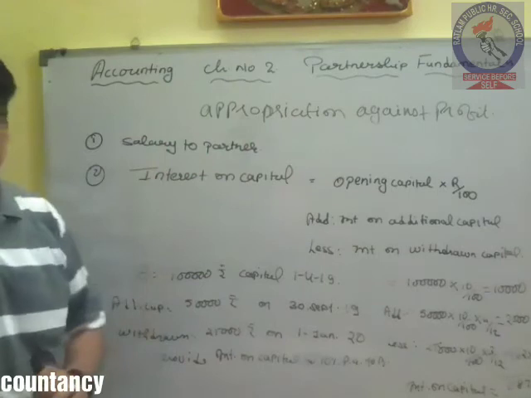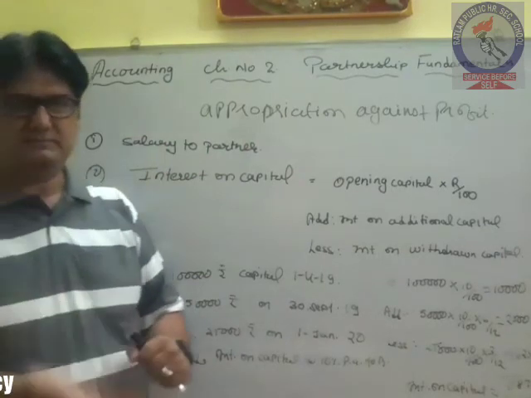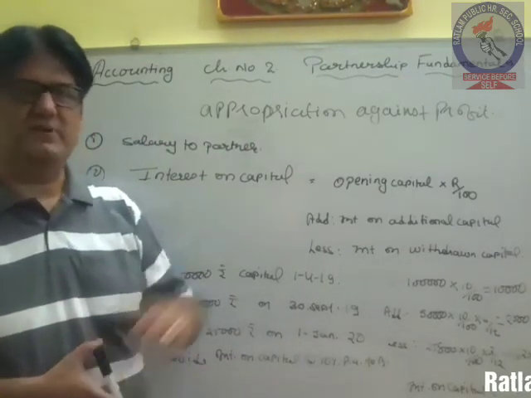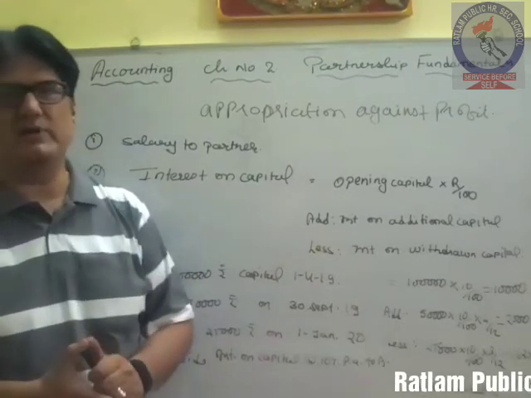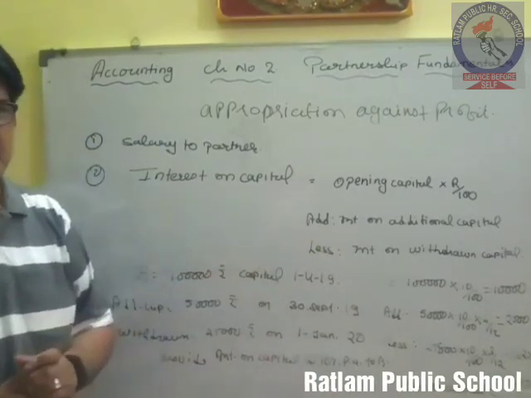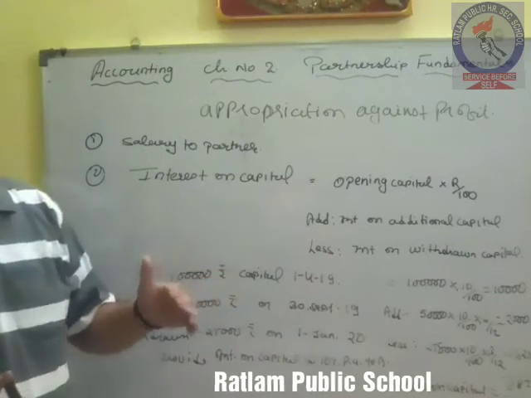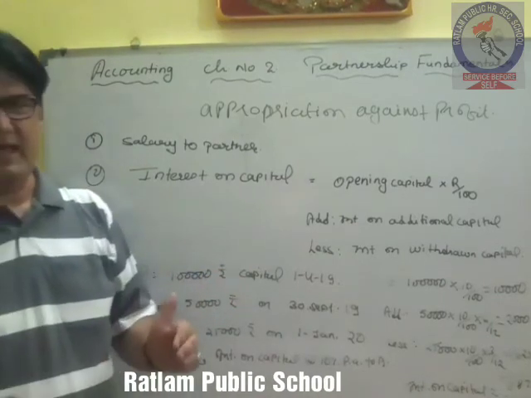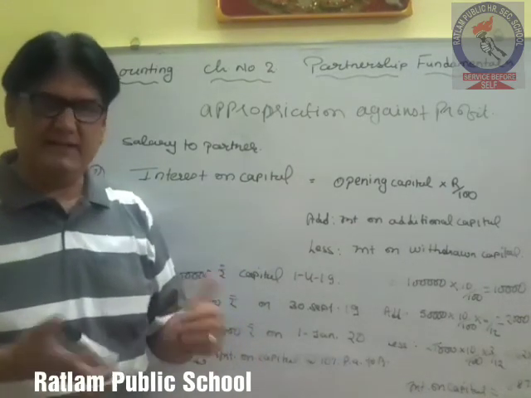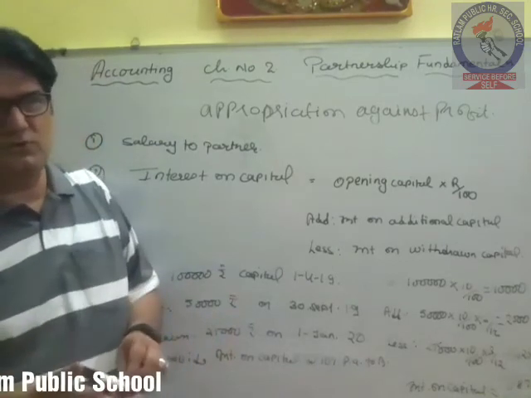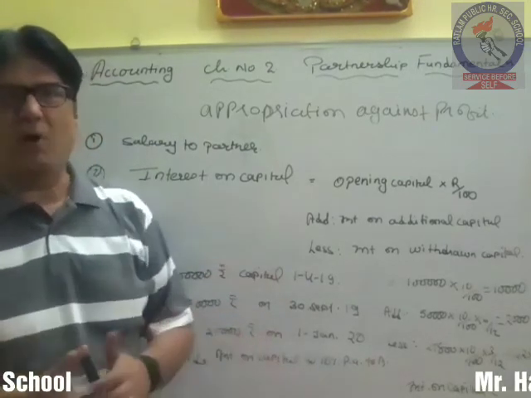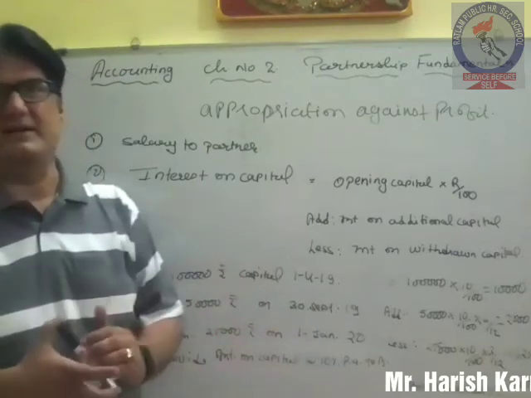Two appropriations we have discussed, and now after this we will be going towards the calculation related with the interest on drawing. Another appropriation in that we are supposed to charge that amount from the partner.